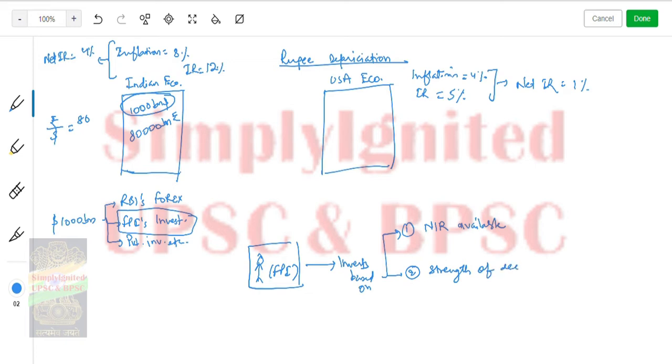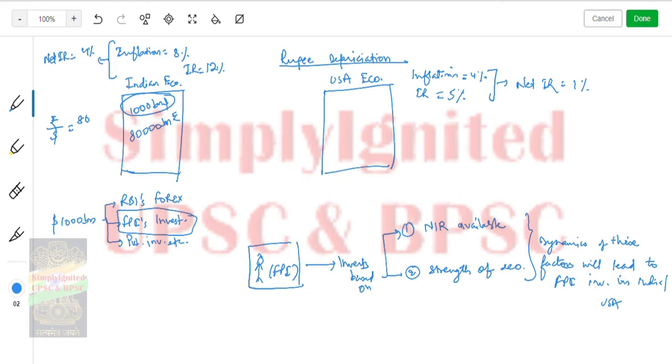Okay, so I am making it very simple. There are other factors also, but these two are the major factors, right? So what will happen: the dynamics of these factors will lead to FPI investment in India or USA, depending on how sentimental the investor gets. Okay, so what will happen now?